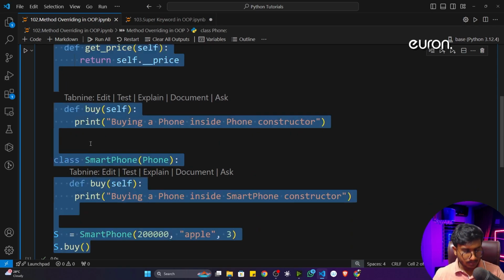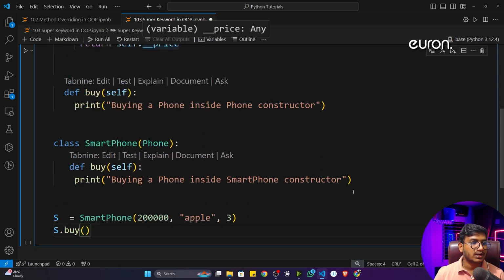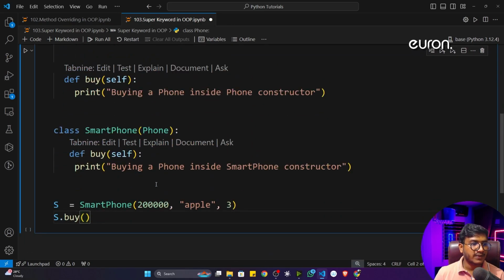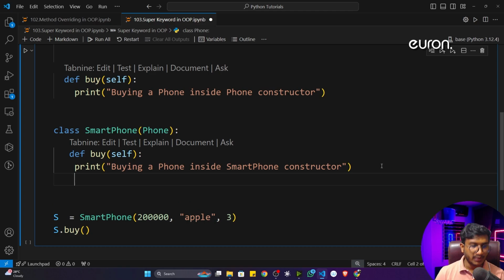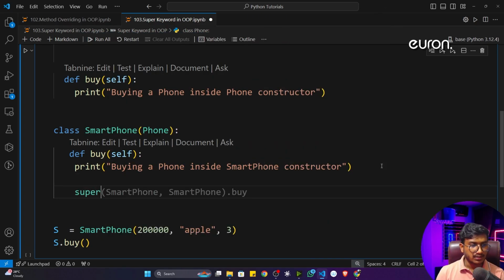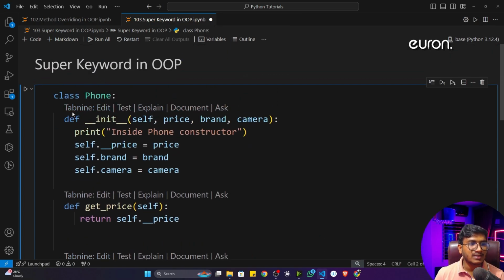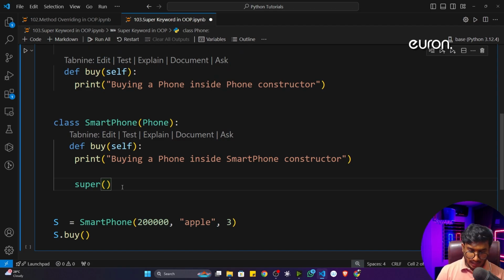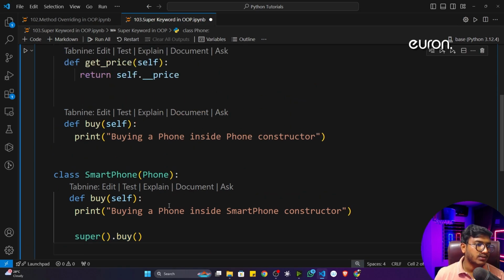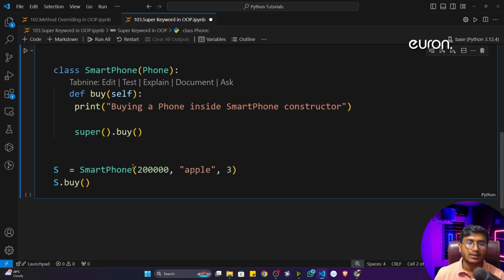I'll copy the same code as it is and paste it here. Everything is fine. Simply, in the child class I'm going to use a keyword called super. Now let's say I want to execute this buy inside my parent class. So I'll just give dot buy. Now see what will happen: this super keyword will go to the parent class and execute this particular method. Now let me show you.